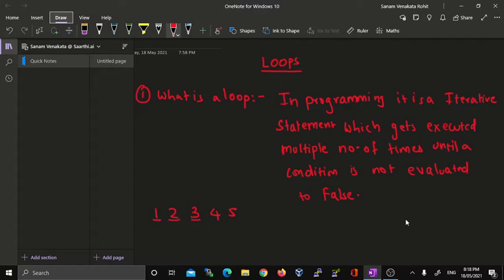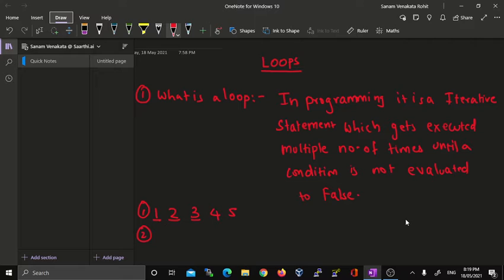So this is the first thing. The second thing is why we are using loops. For example, if you want to print the first 100 or first 1000 numbers, we can't go on writing print of 1, print of 2 and so on, print of 100 or print of 1000.